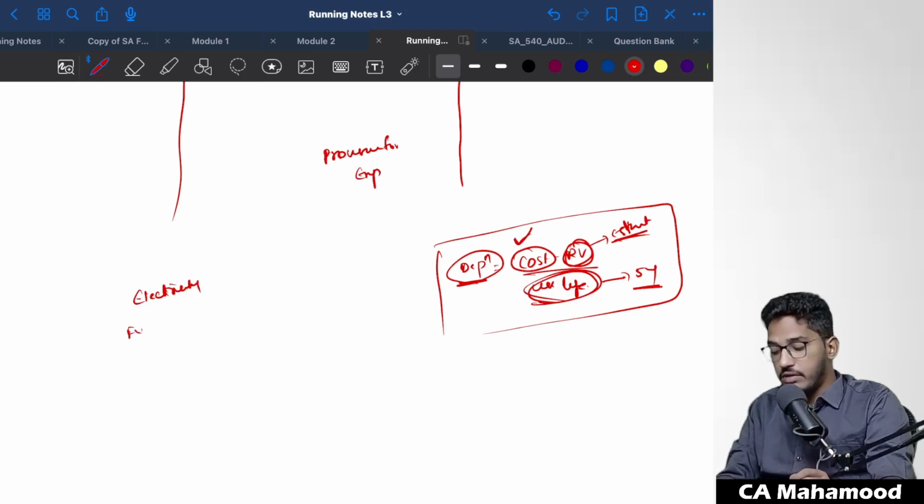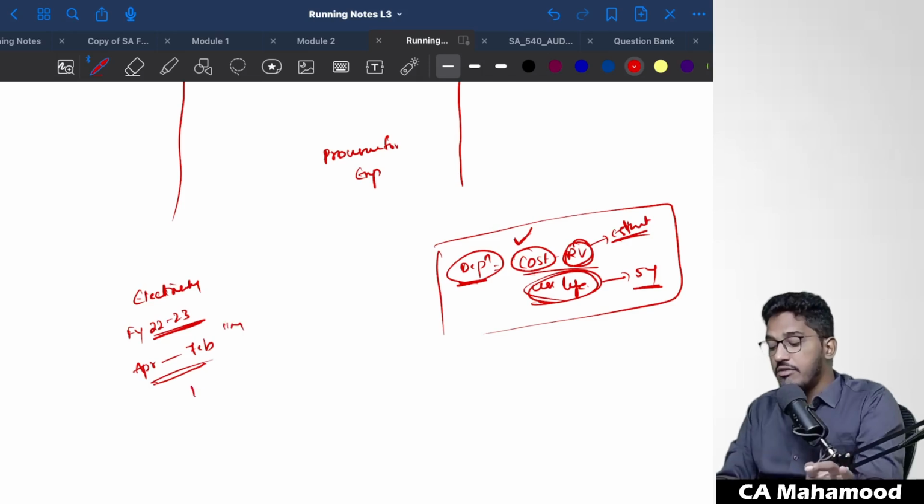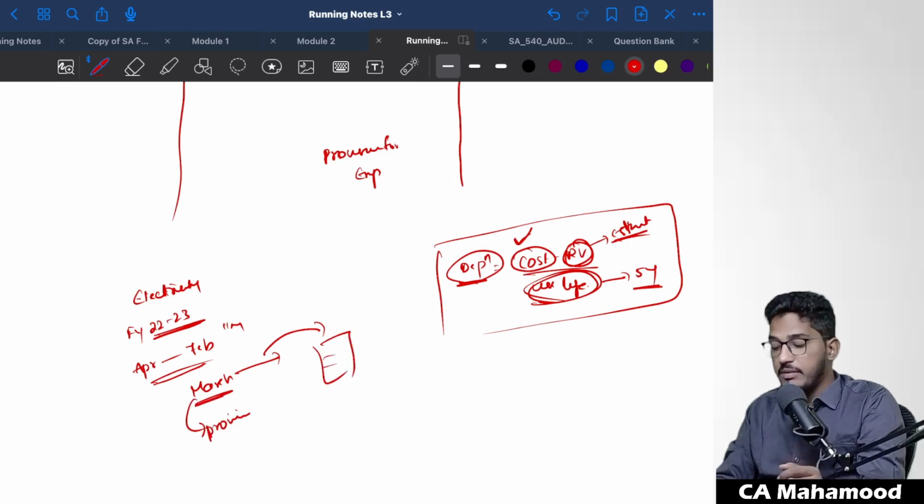You are doing audit, for example. Your management is preparing the financial statements for the financial year 22-23. Now they will come to know what is the electricity expenses from the month of April till the month of February. They will get the bills from the electricity department. They will get to know what is their exact electricity expenses for these 11 months. But for the month of March, they are going to get the electricity bill after 31st of March. But for the month of March, they have to create a provision.